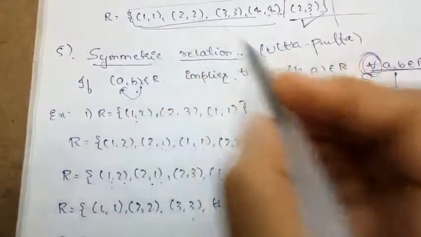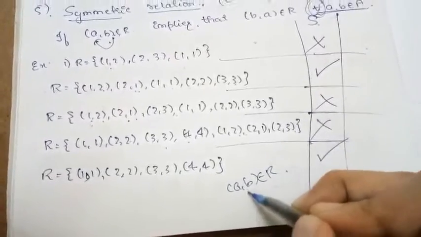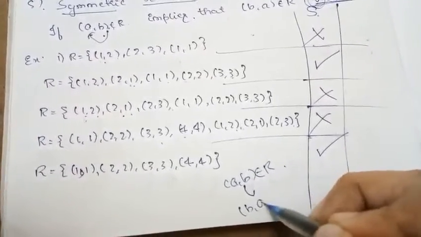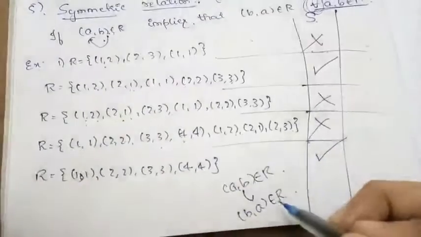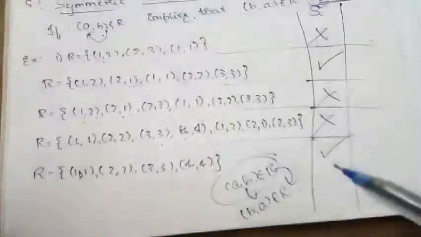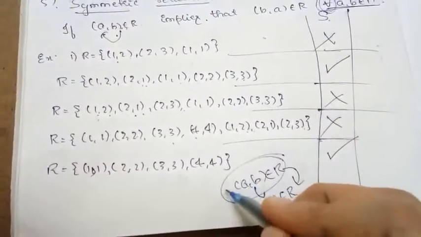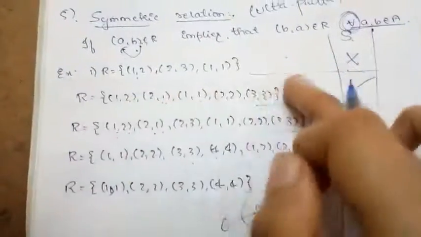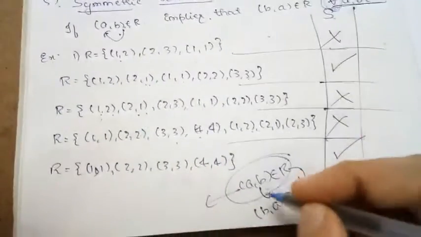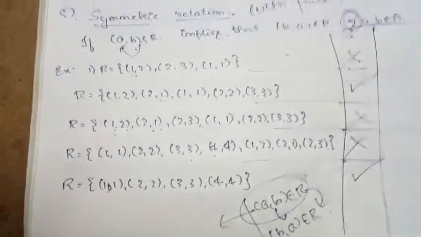So this is what they are saying. If we consider any ordered pair, if (a, b) belongs to that relation, then its ulta, that is (b, a), should also belong to this relation. If this is there, this must exist, then that relation is a symmetric relation. It should be satisfied for every ordered pair in the given relation. So this is what the symmetric relation definition is saying.